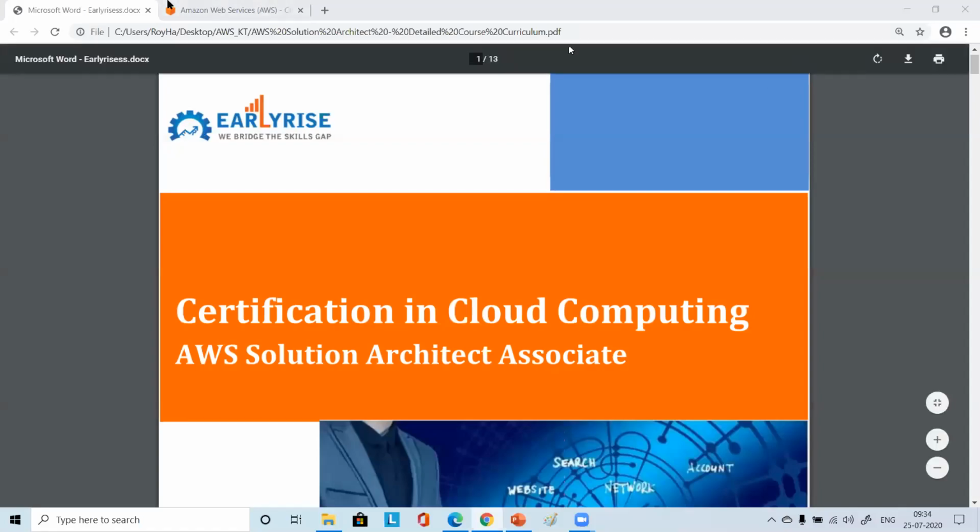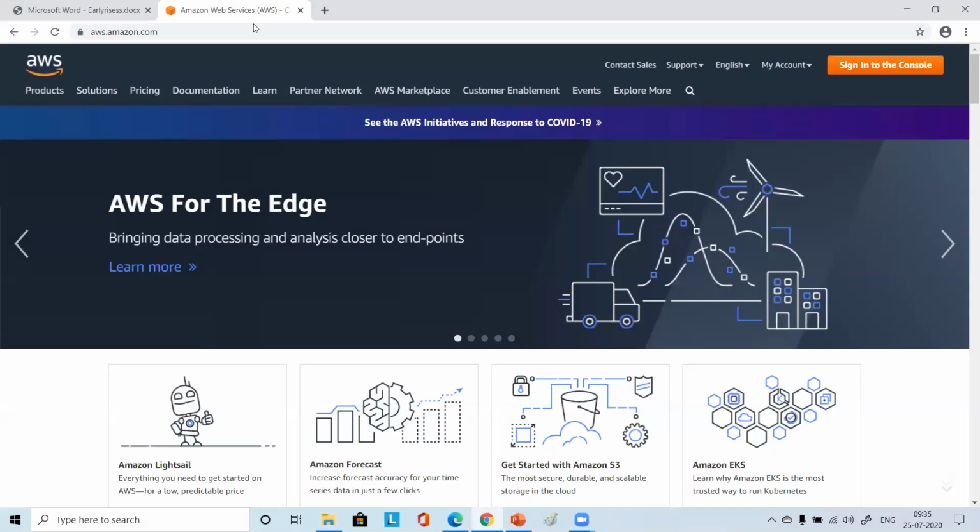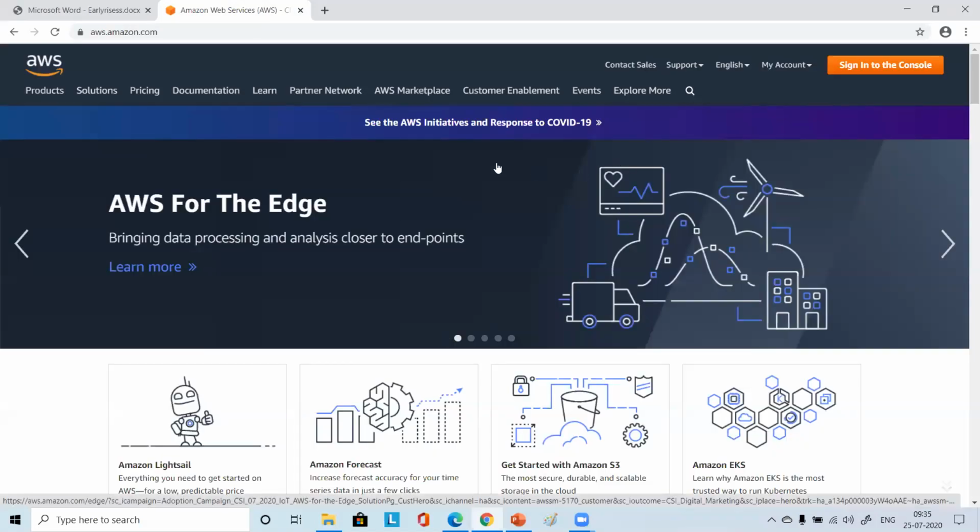You can go to the AWS console and start your instance.